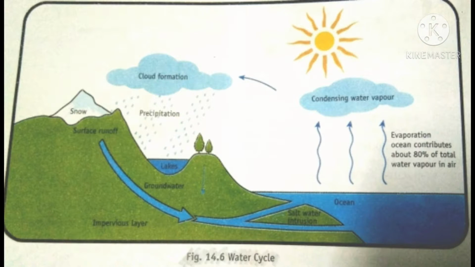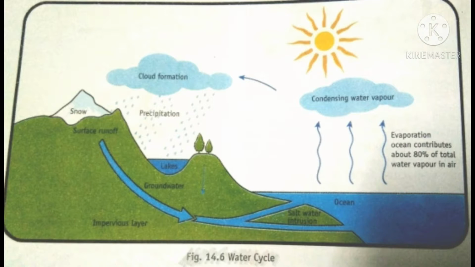As water flows through the rivers, it picks up small amounts of mineral salts from the rocks and soil of the riverbeds and becomes slightly salty. This slightly salty water flows into the oceans and seas.